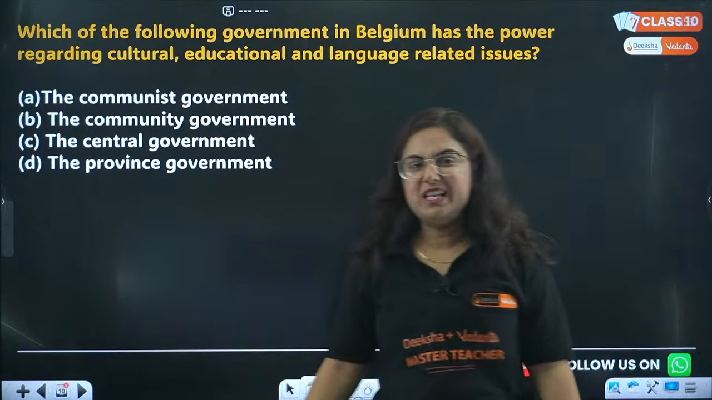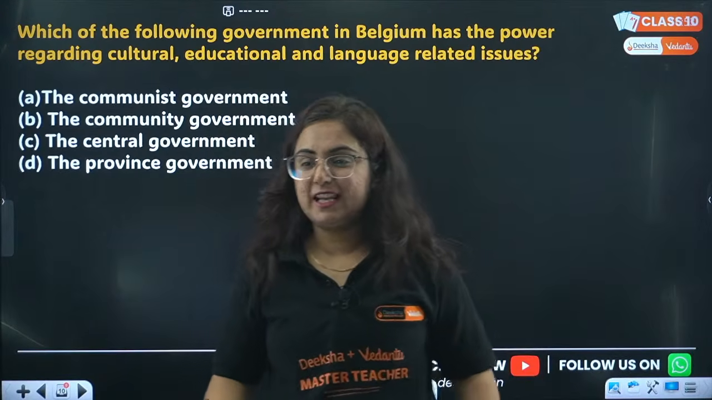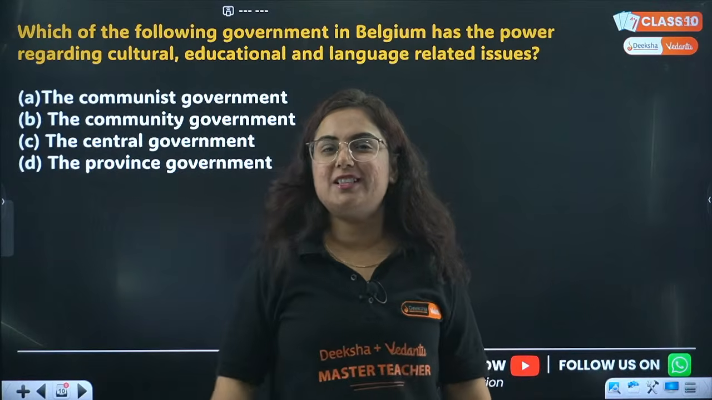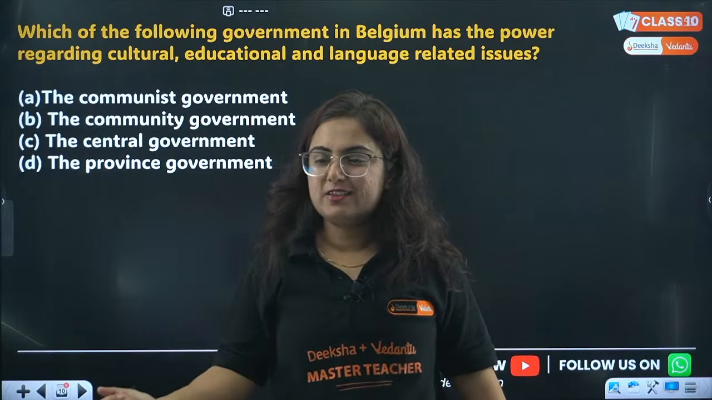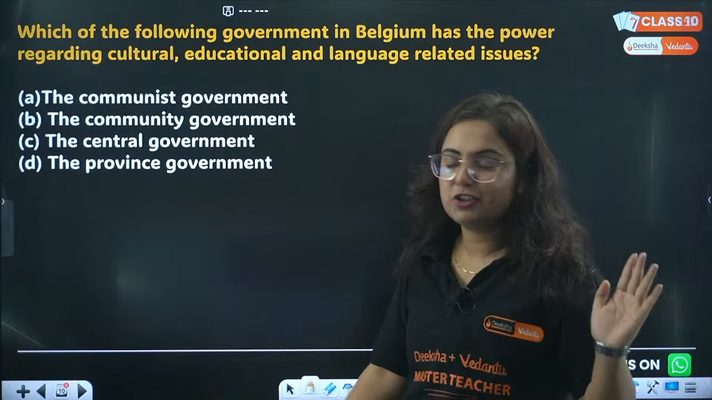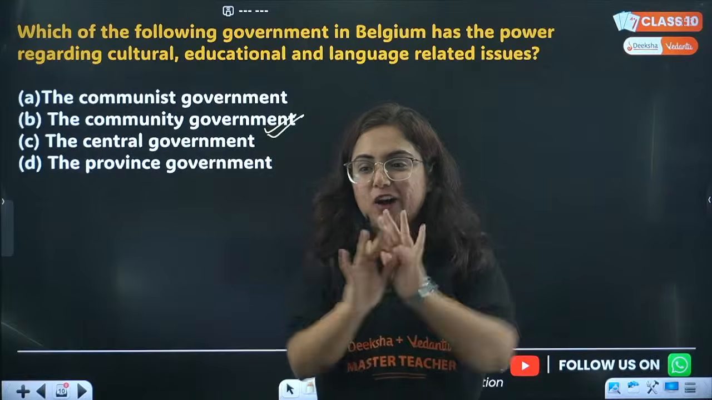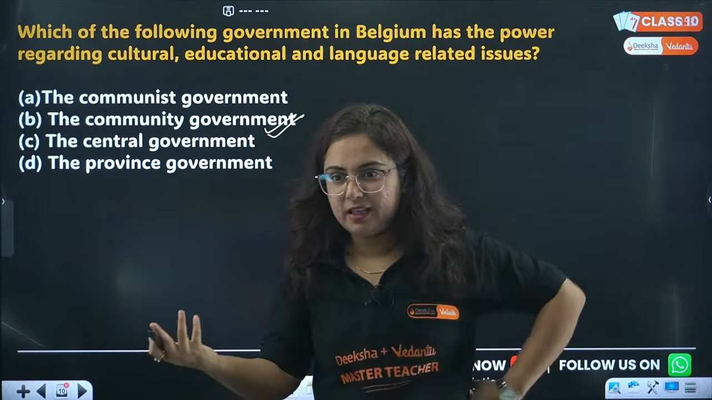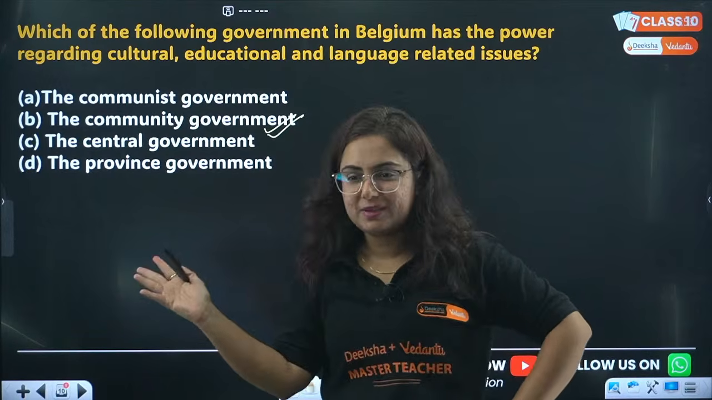Teja, can you please read the options again? Option A is communist government, not community government. This is just to trick you, and you guys got tricked here. To the students who are answering B, that is community government, not communist government. And who is here with answer C? How is it C? It can never be C.